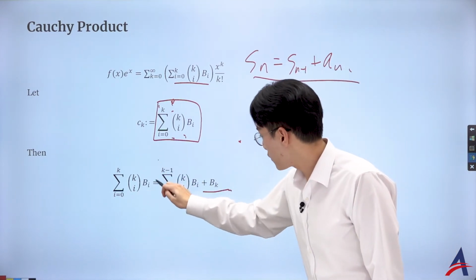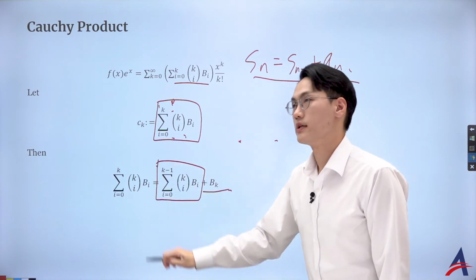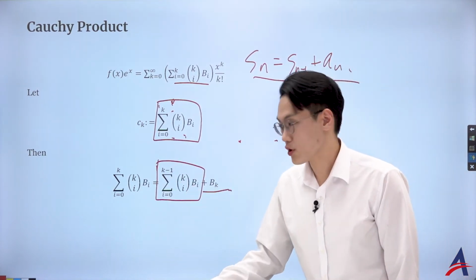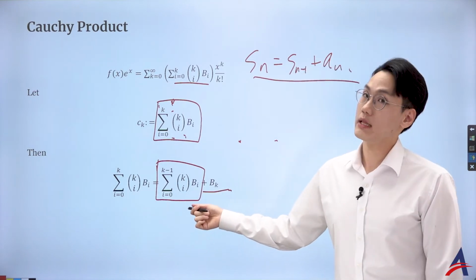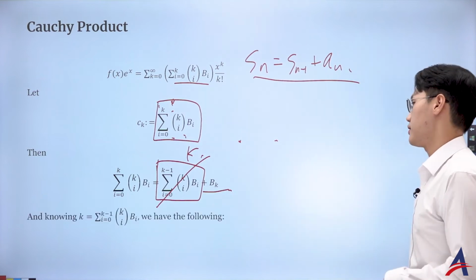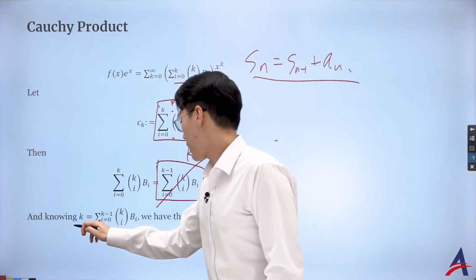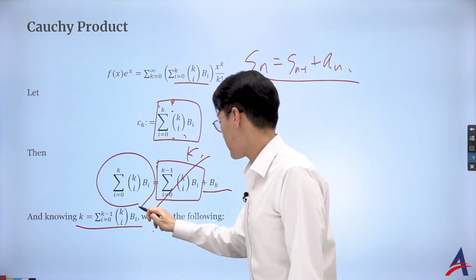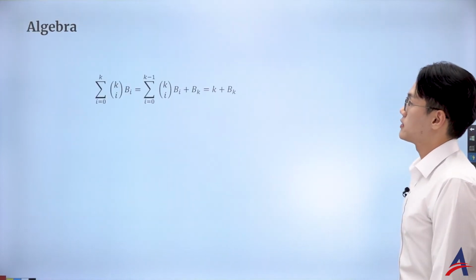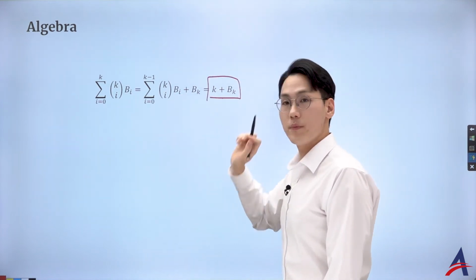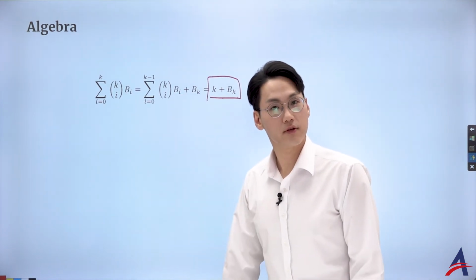But what we saw before from using the definition of the power sum with the Bernoulli number is that this actually became simply k. We saw that from the power sum definition. So then this fancy c_k can be described as k plus b_k, where b_k is the Bernoulli number after the kth term.